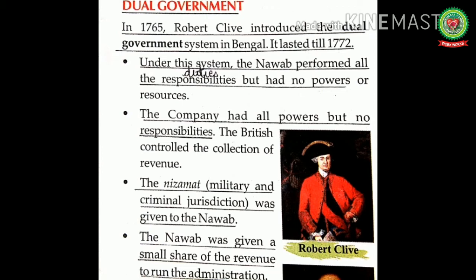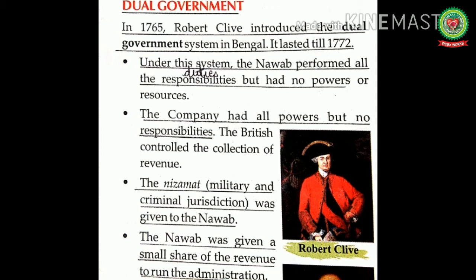The British controlled the collection of revenue, and the Nizamat, that was military and criminal jurisdiction, was given to the Nawab. It means the English East India Company got the Diwani of Bengal, they had got the right of collecting the land revenue from Bengal, Bihar, and Orissa. But on the other hand, the official power to make legal decisions and judgments related to military and criminals was given to the Nawab or king. The Nawab was given a small share of the revenue to run the administration.